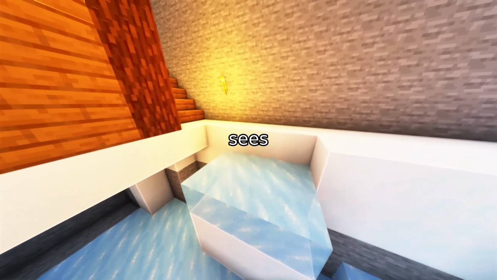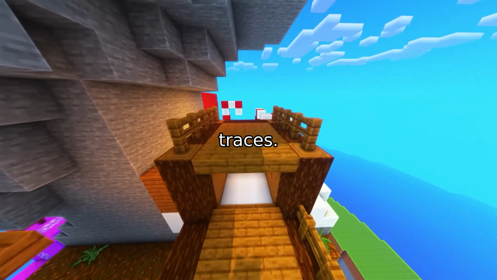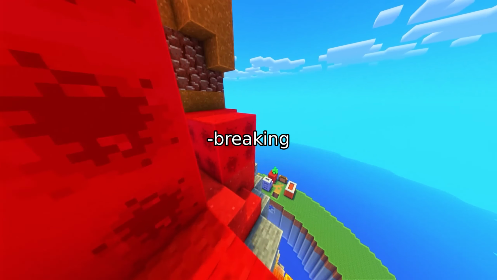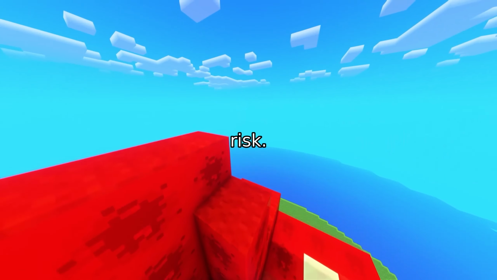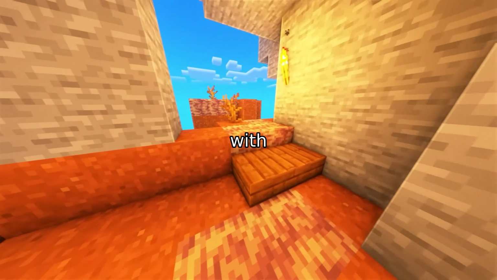In one case, the model sees a child with an axolotl under an illegal sign. It doesn't just flag it, it traces. Text and image work together, right arrow multimodal. Encourages lawbreaking, right arrow legality risk. Refuses with a safe alternative, right arrow constructive response. This is transparency with teeth.